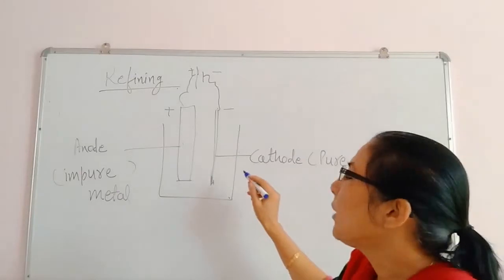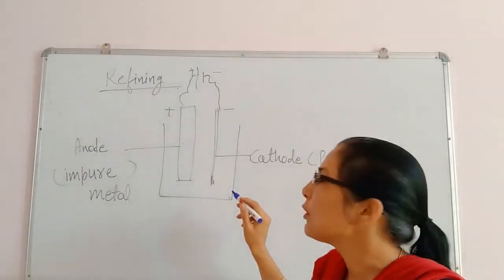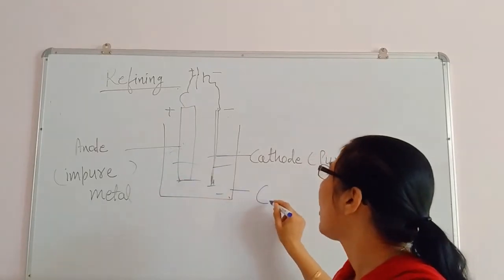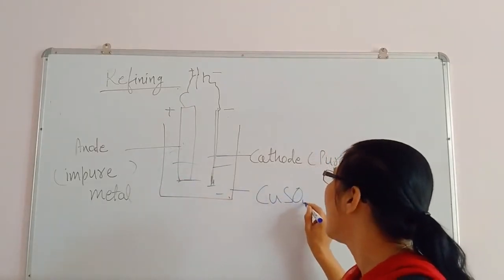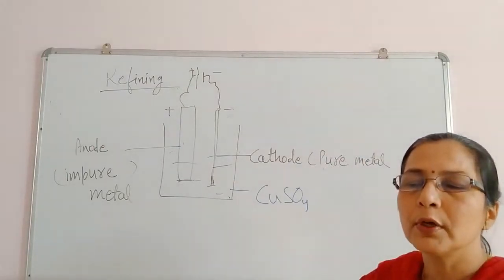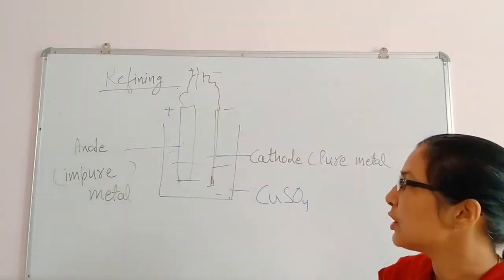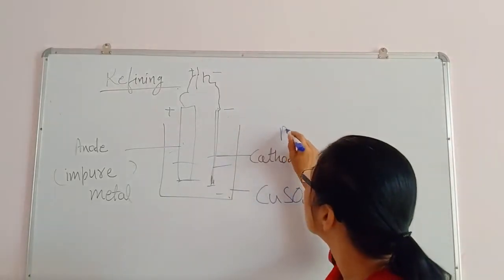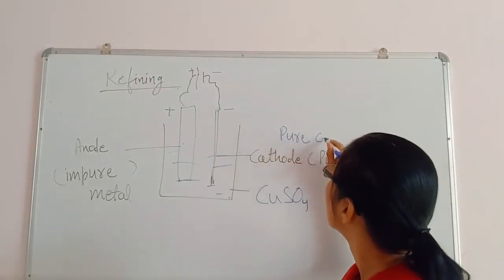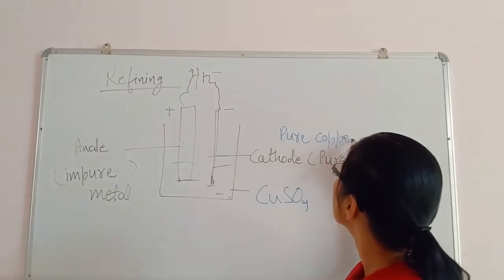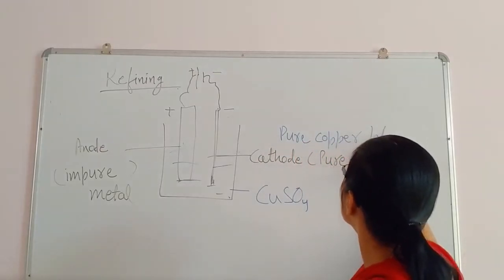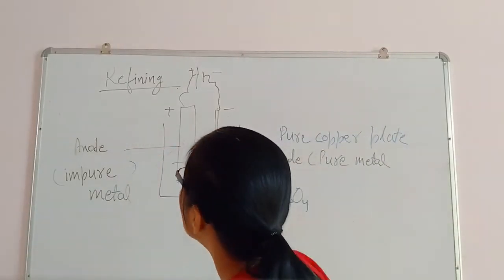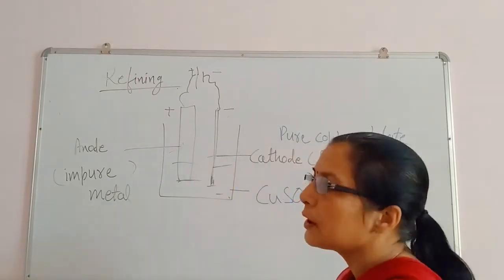Here I am taking purification of copper as an example. The electrolyte will be copper sulfate, any salt of the metal for which we are doing purification or refining. So we have taken a pure copper plate and one impure metal plate, which also contains copper.